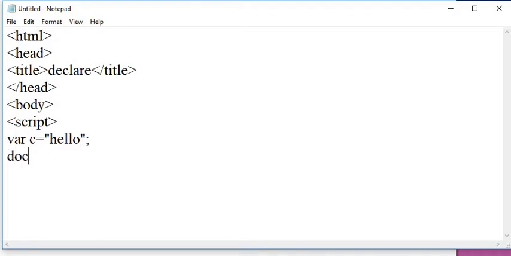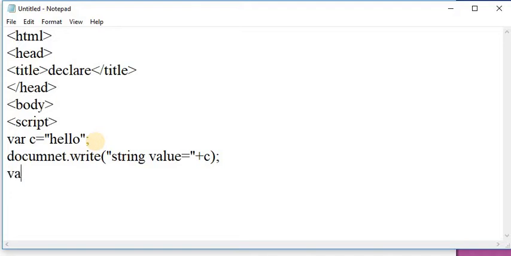This string will be printed with the help of the write method: string value equal to, plus c. This is the declaration of a string. Here I am declaring one string, that is c, and assigning the value hello to c. This is created by using a literal.